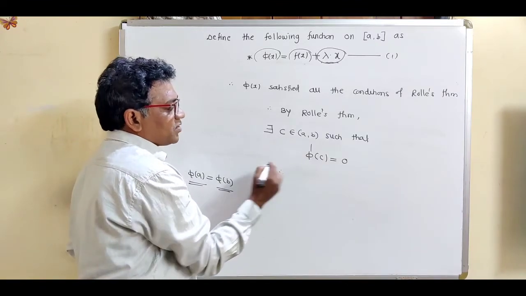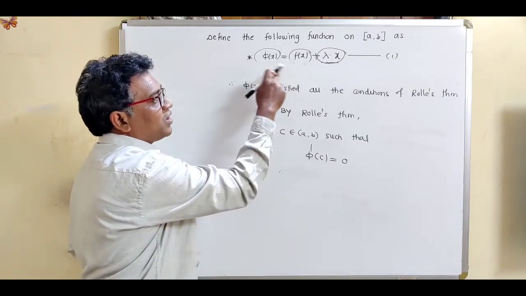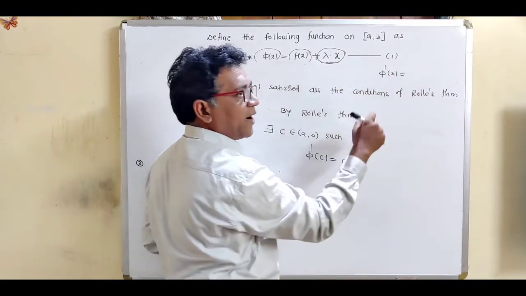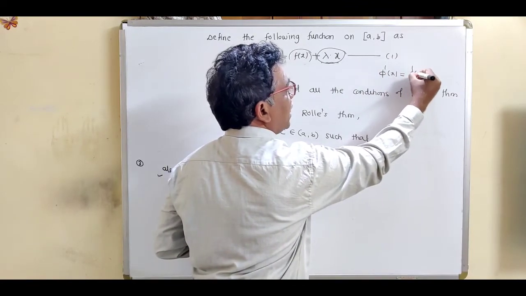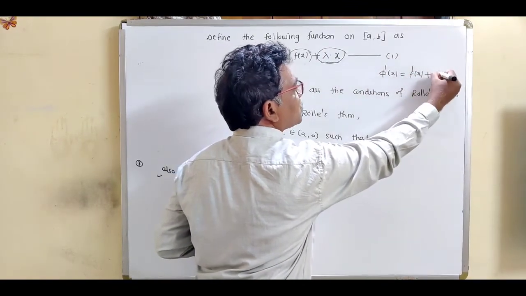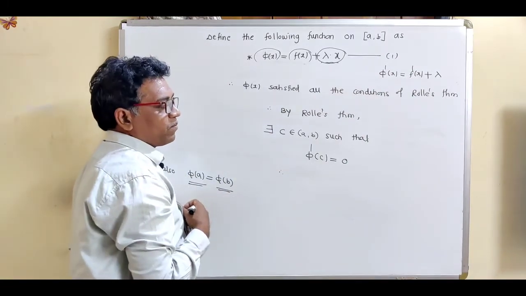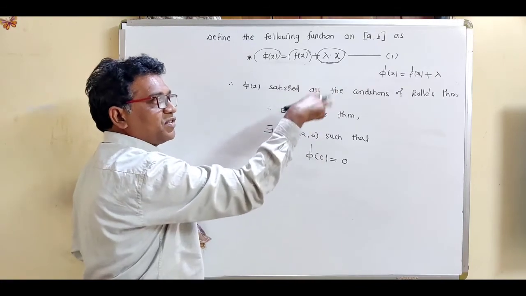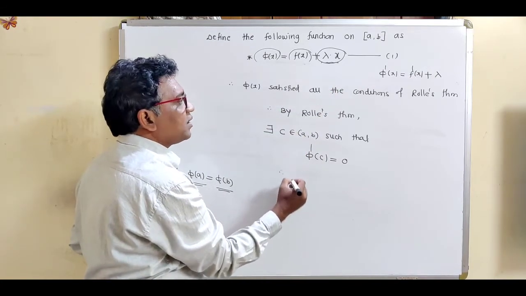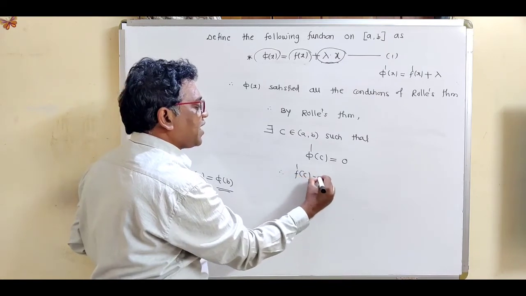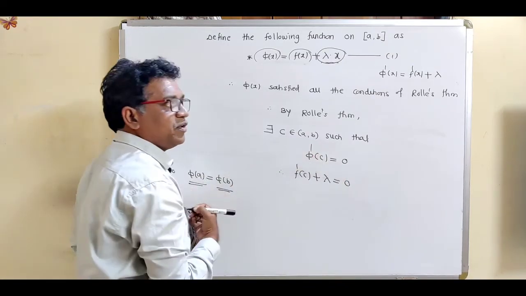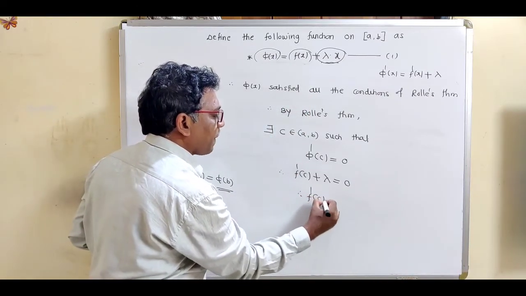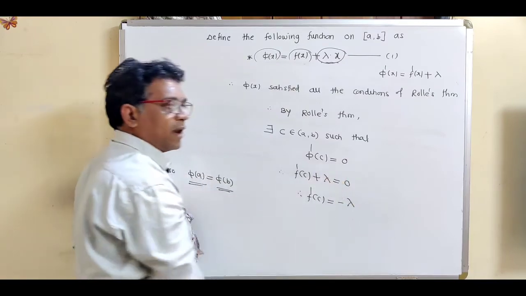So find out phi dash c. From phi(x), first of all write its derivative phi dash x. So what is phi dash x? Phi dash x will be f dash x plus lambda, which is a constant, and the derivative of x is 1. So from phi dash x we write phi dash c, just put x equal to c in that derivative. So what is that required equation? This is f dash c plus lambda equal to 0. So what is the value of f dash c? F dash c equals minus lambda.